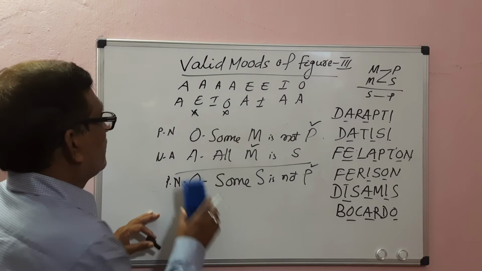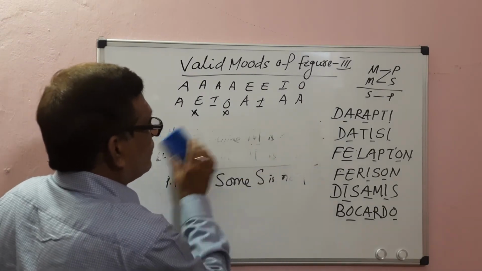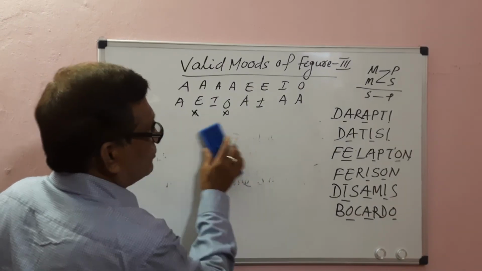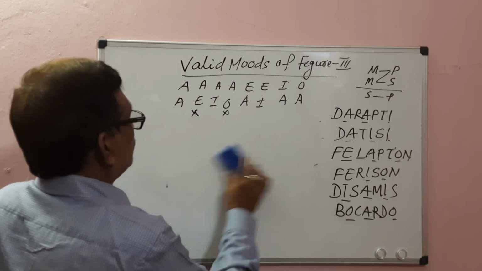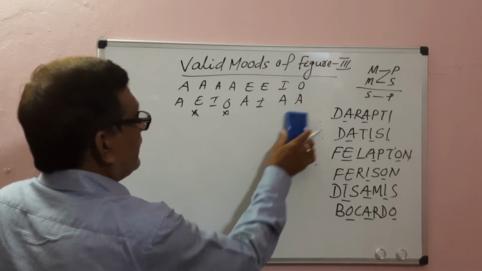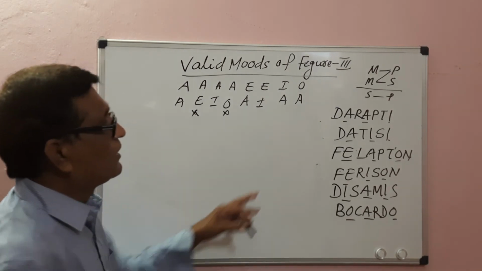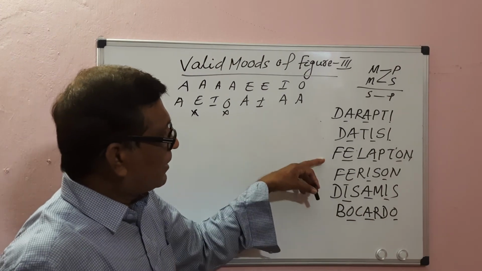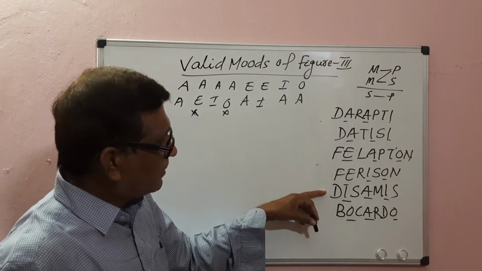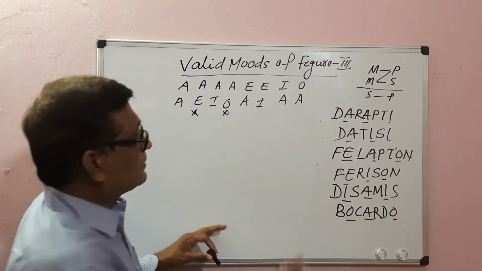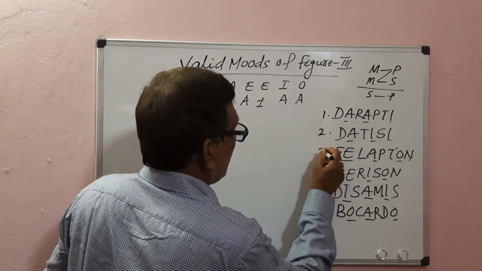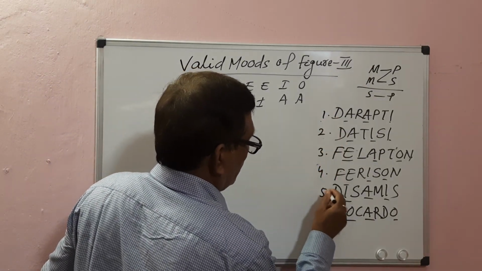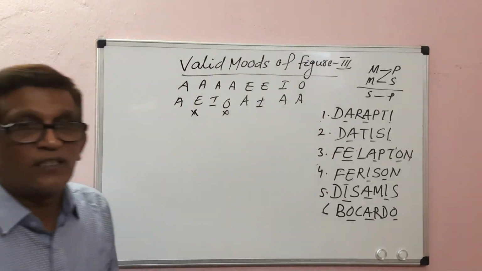We have tested all these 8 possible modes. Out of these 8 possible modes, we got 6 valid modes: Darapti, Datisi, Felapton, Ferison, Disamis and Bocardo. These are the 6 valid modes in the third figure.